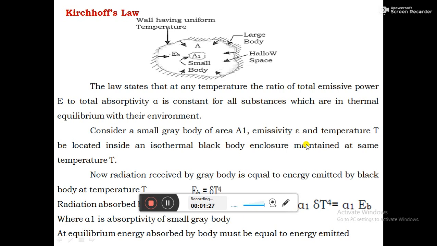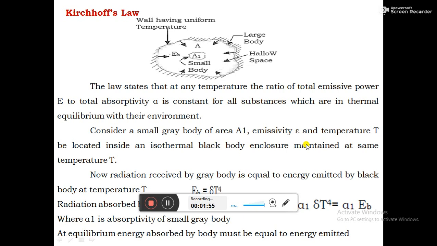for all the substances. The amount of energy emitted by the body and absorbed by the body may vary, but the ratio of the total emissive power to absorptivity alpha remains constant for all the substances when they are at the same temperature.